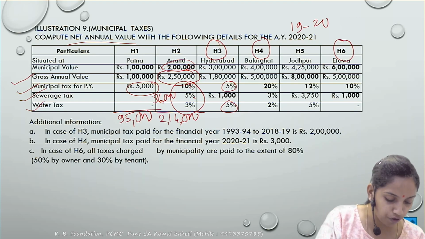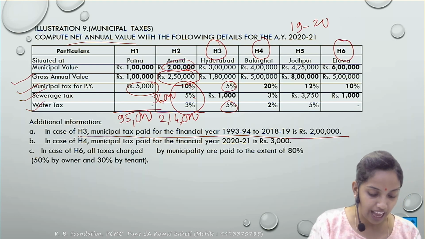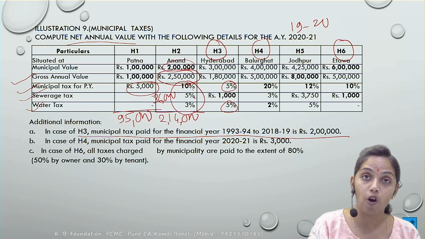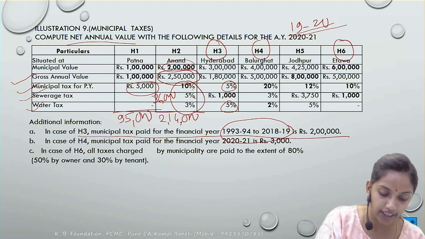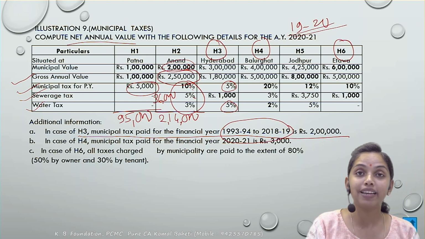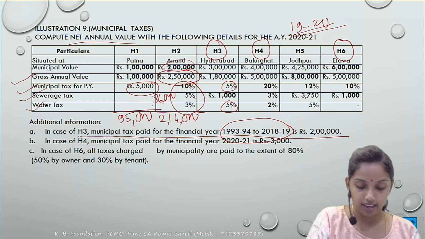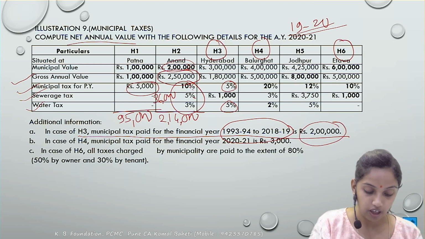But there is an additional information for the house 3. For the house 3, the municipal taxes has been paid from 18-19. Your previous year is 19-20 and they had paid municipal taxes for the preceding years. Correct? Kitna amount pay kiya hai? 2 lakh. What about the current year?